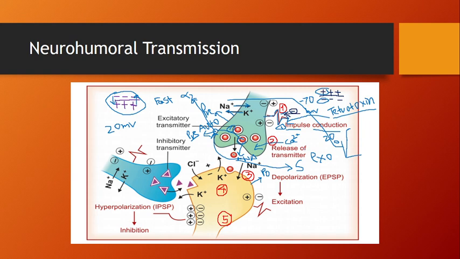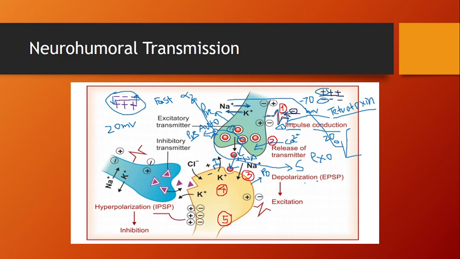Now the neurotransmitter is in the synaptic cleft. Now it acts on the postsynaptic receptor. Understand? So the released neurotransmitter combines with the specific receptor on the post junction. If the receptor is present in this area, then it is called the postsynaptic receptor. So it acts on the post-junctional membrane and induces two types of potentials.